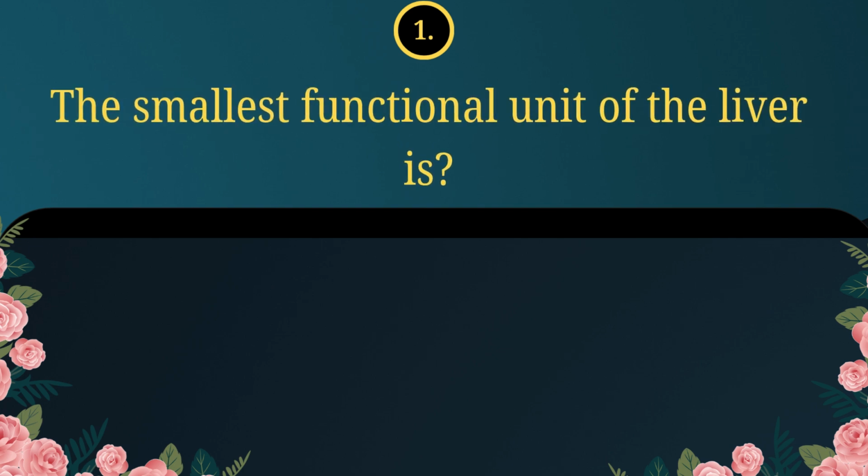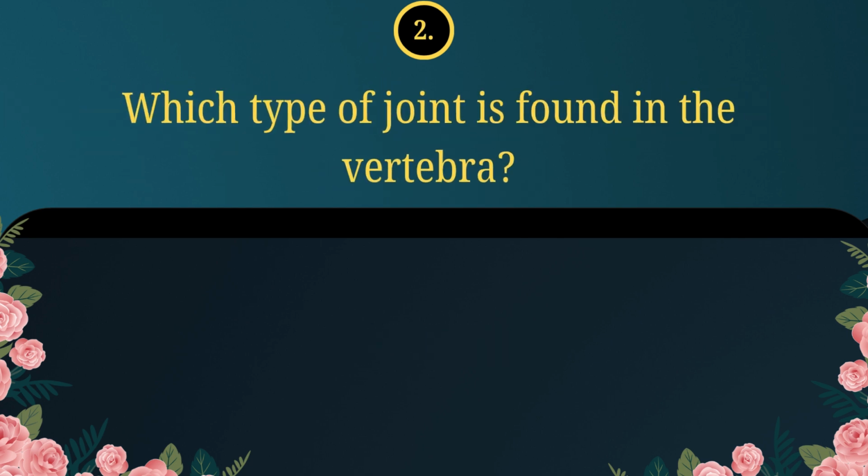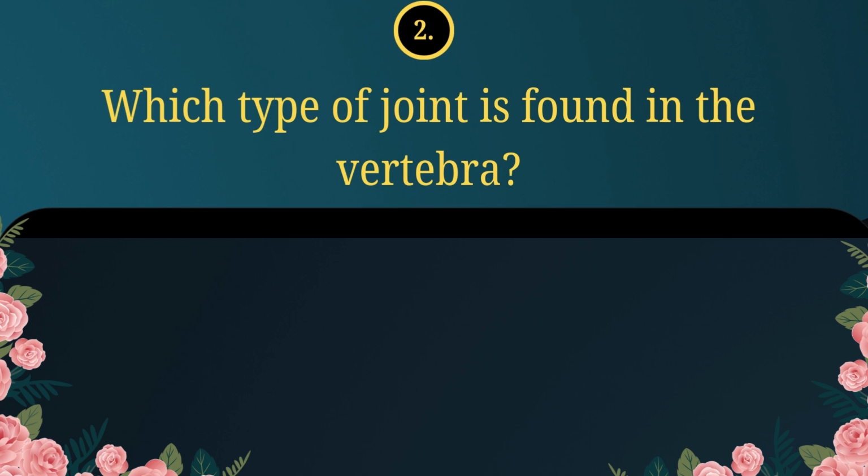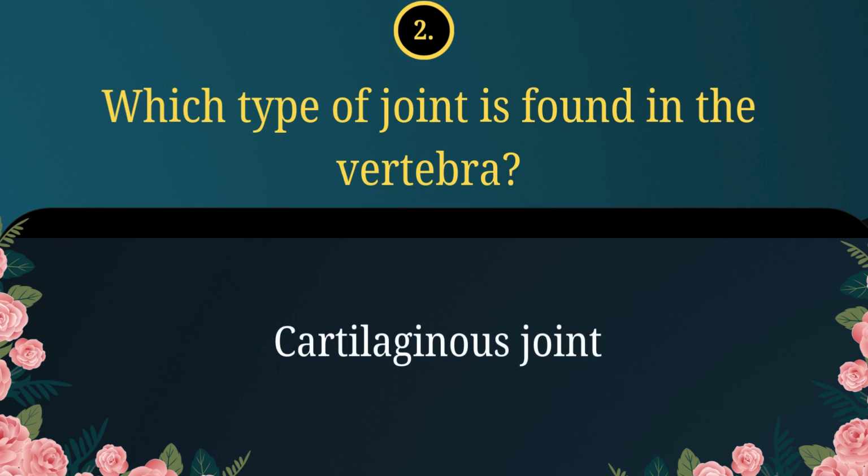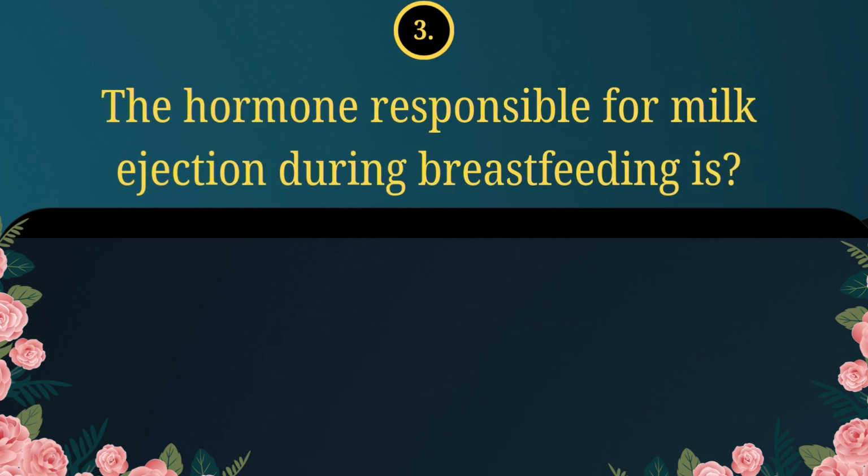1. The smallest functional unit of the liver is lobule. 2. Which type of joint is found in the vertebra? Cartilaginous joint. 3. The hormone responsible for milk ejection during breastfeeding is oxytocin.